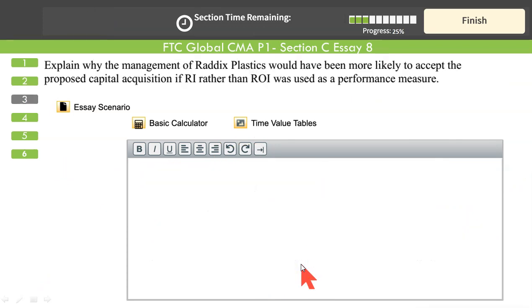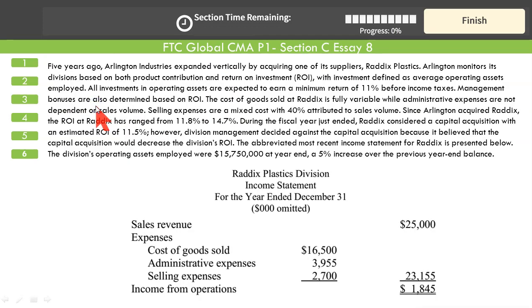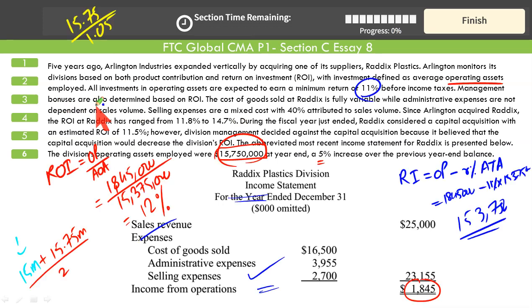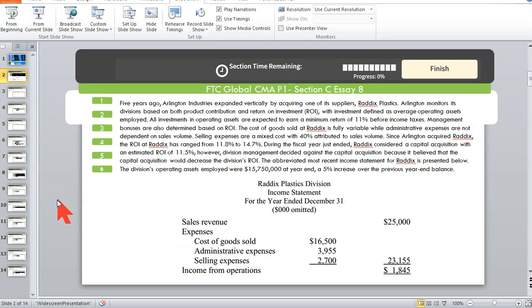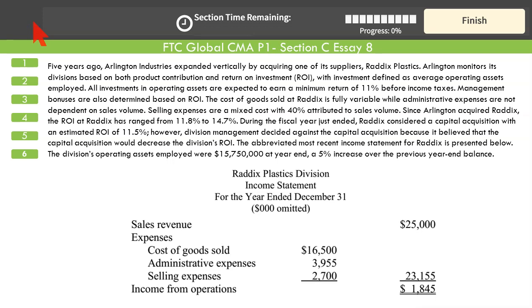Part is done. Next. Explain why the management of Radix Plastics would have been more likely to accept proposed capital acquisition if RI rather than ROI was used as a performance measure. We have discussed that there can be a goal divergence. Return on investment and residual income, they can sometimes result in opposite or competing recommendations. If you just look at this information given, let's read it again. Maybe we didn't read it well before. Since Aldrington acquired Redix, the ROI at Redix has ranged from 11 point.